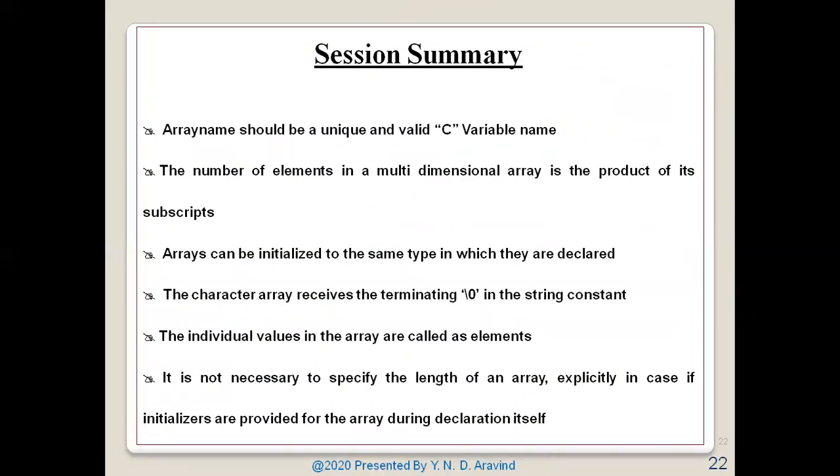So the session summary is what we have. Array name should be unique and a valid C variable name. The number of elements in a multi-dimensional array is the product of its subscripts. Arrays can be initialized with values of the same type in which they are declared. The character array receives the terminating \0 in the string constant. The individual values in the array are called elements. It is not necessary to specify the length of the array explicitly if initializers are provided for the array during the declaration itself.